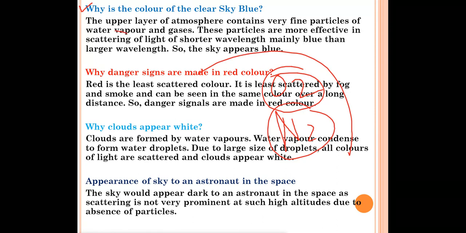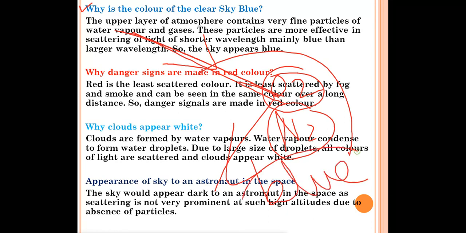Now what will happen when the sunlight comes and interacts with these particles? When it collides with these particles, what will happen? These particles will scatter which color of light? They will scatter blue color of light, and the other colors of light like red, yellow, orange will be absorbed by the atmosphere. They will go into the atmosphere. So because they scatter the blue light, the sky will appear blue to us.